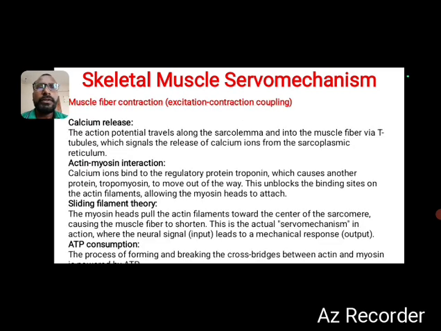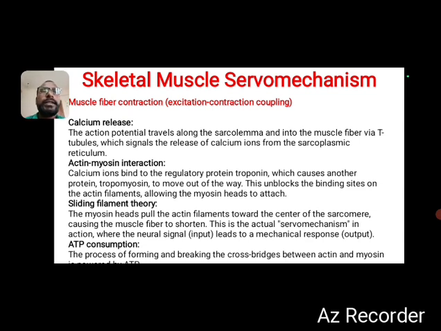Now the calcium release. The action potential travels along the sarcolemma and into the muscle fiber via the T tubules, which signal the release of calcium ions from the sarcoplasmic reticulum.